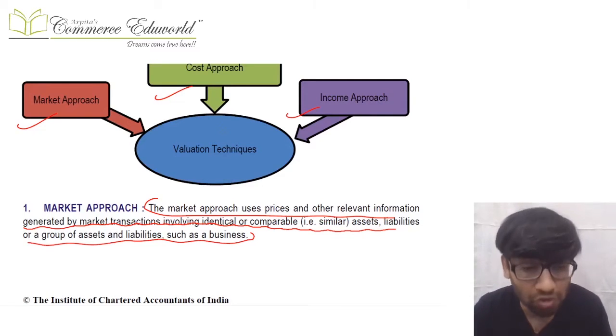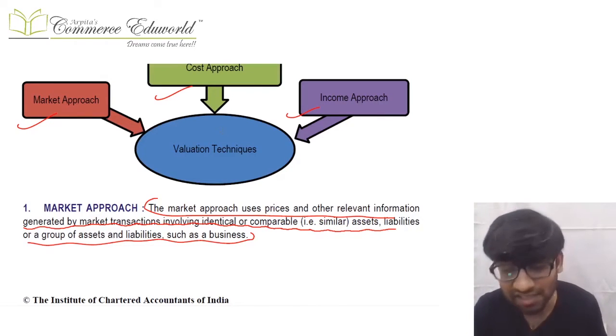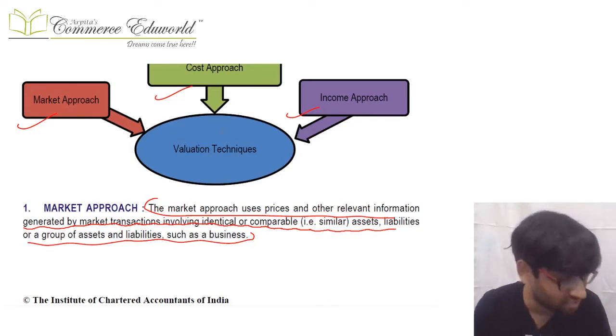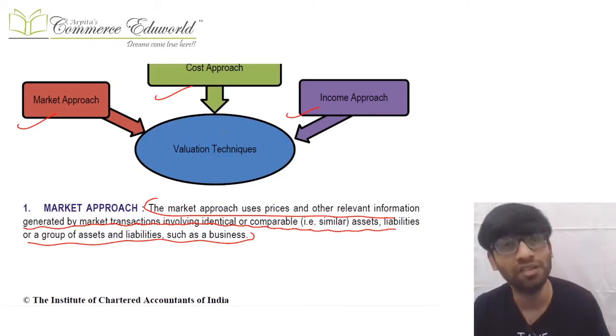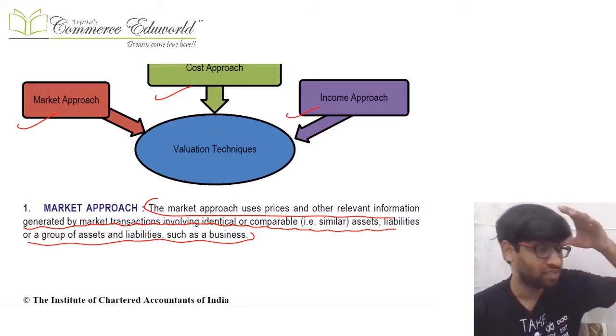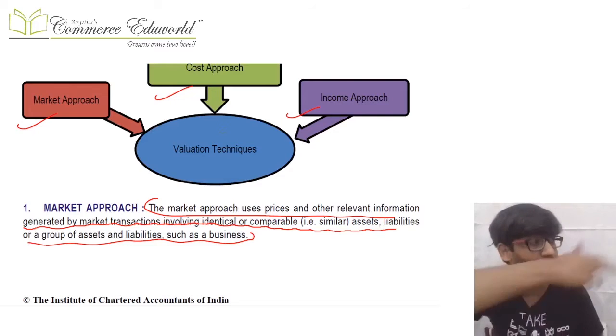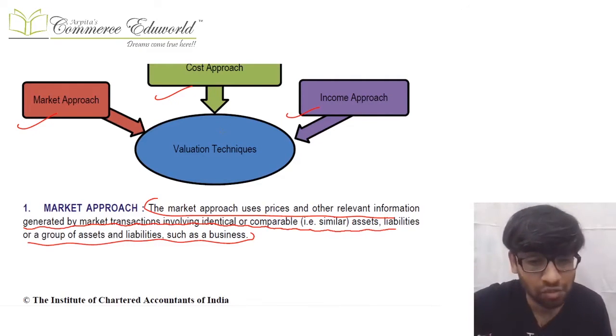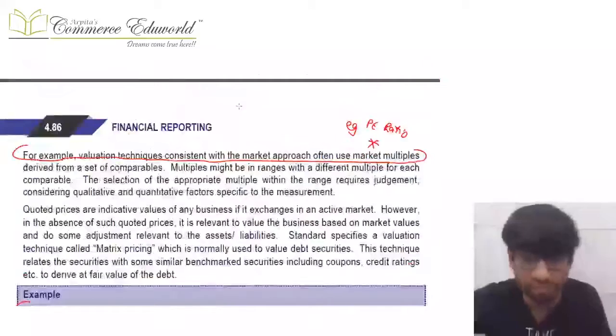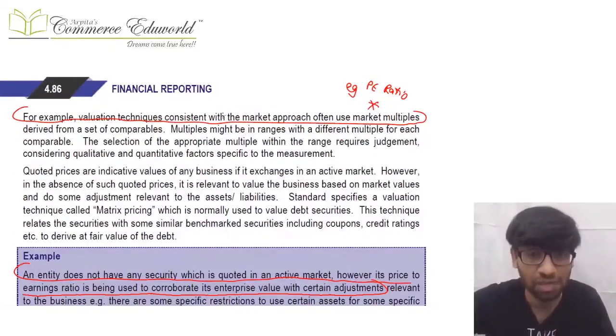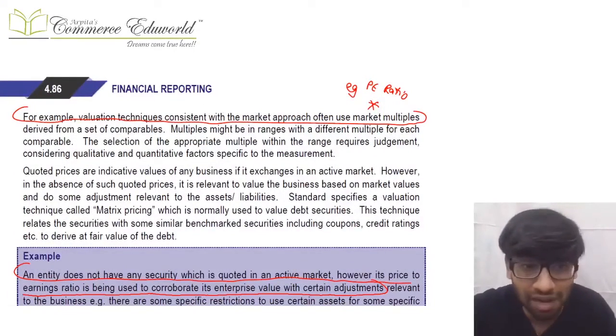What do you do in the market approach? In the market approach, you try to use market variables for identical assets, liabilities, or a group of assets and liabilities. For example, some other person transacted a sale of business, and he used a P/E ratio of 8. Now I also want to calculate the fair value of my business, and that business and my business are similar. So maybe I can also use that P/E ratio of 8, or maybe I can adjust it and use that.